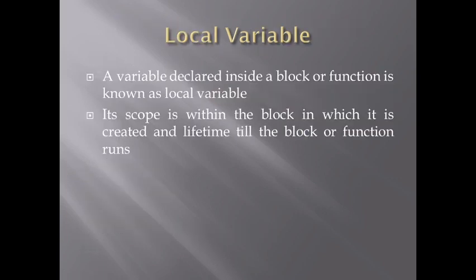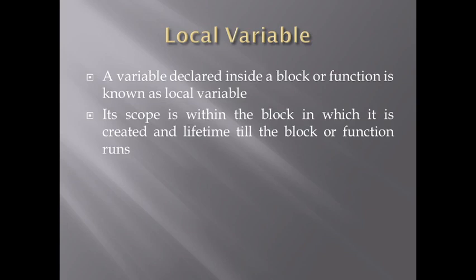So what is a local variable? A local variable is a variable which is declared inside a block or function. What is its scope?